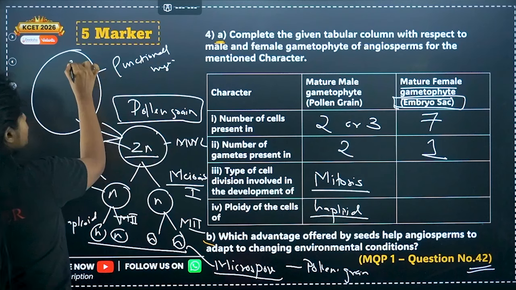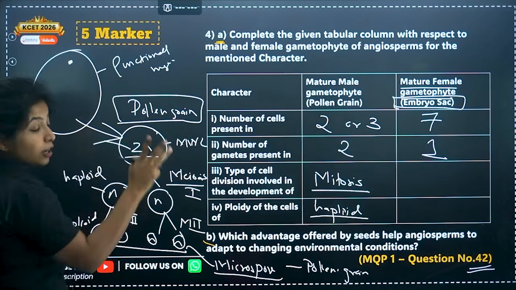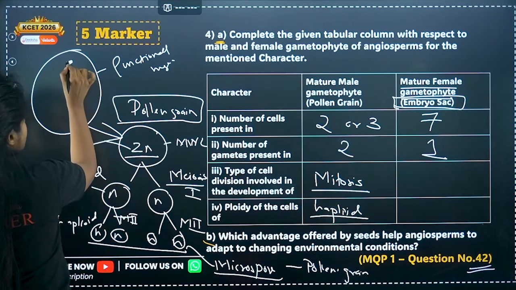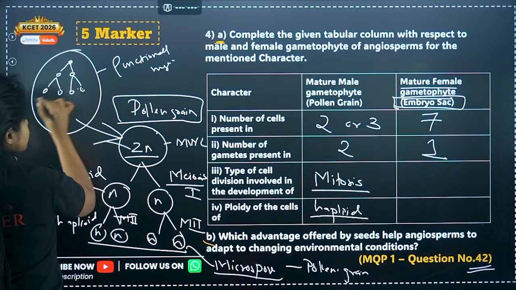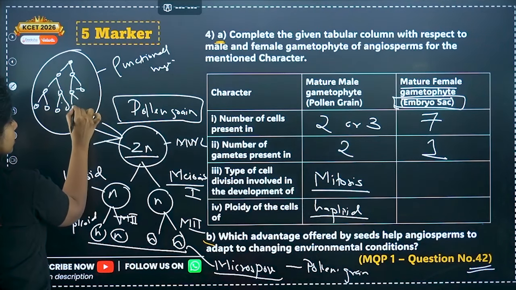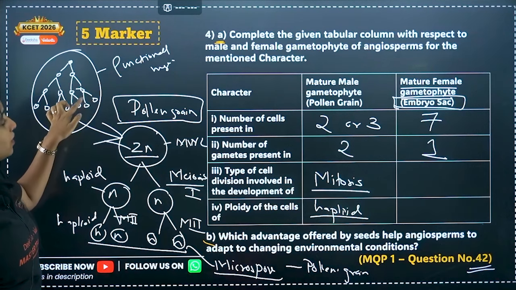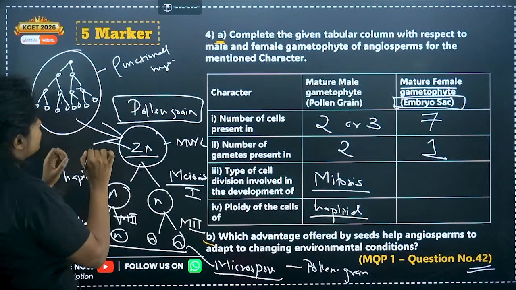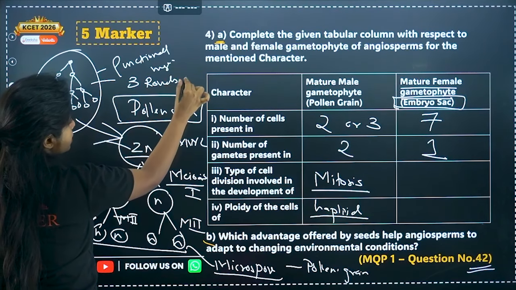Now this functional megaspore will have 1 nucleus, right? A cell will have 1 nucleus. But you know what? 3 rounds of mitosis happen. The nucleus divides. Once it gives rise to 2. Again, you have 4. Again, this gives rise to 2, this gives rise to 2, this also gives rise to 2, this also gives rise to 2. How many nuclei are there? 1, 2, 3, 4, 5, 6, 7, 8. 8 nuclei are there. After how many rounds of division? After 3 rounds of mitosis.